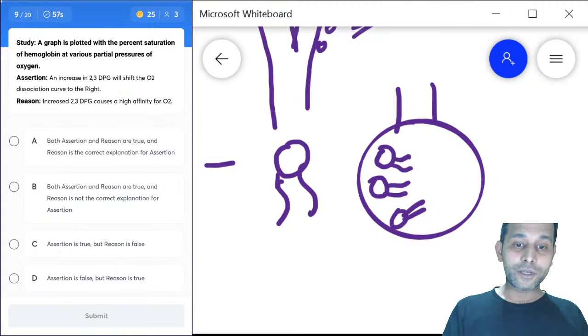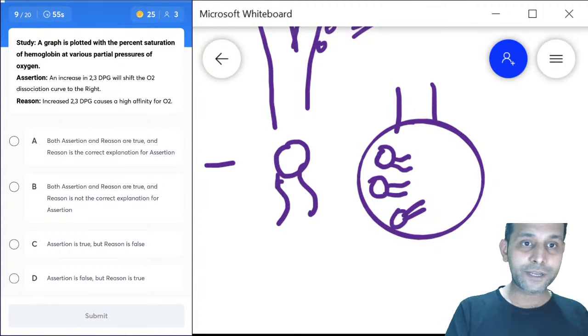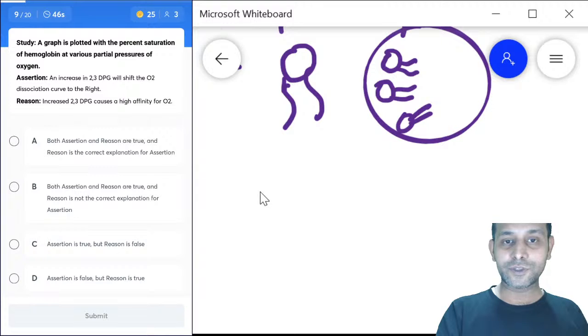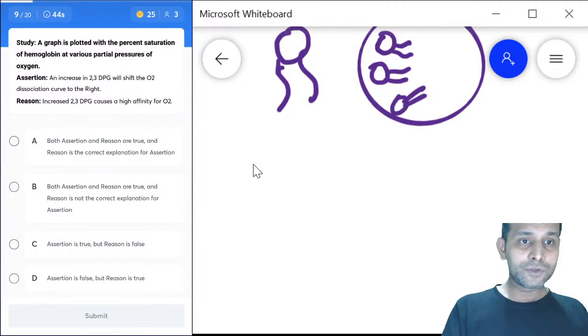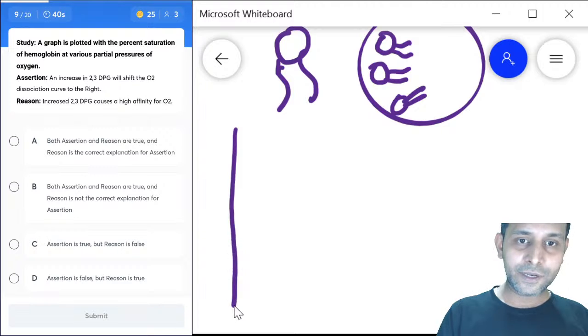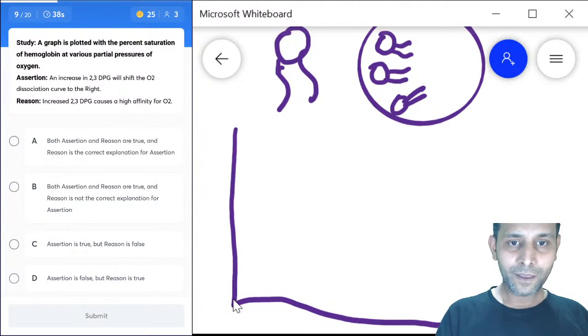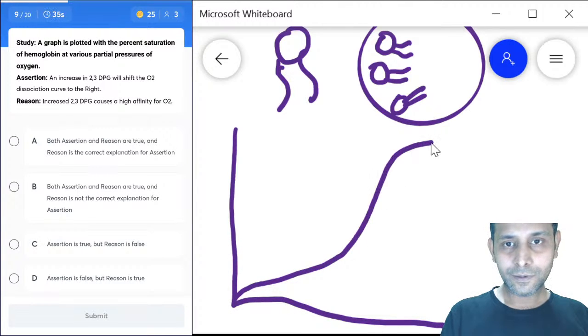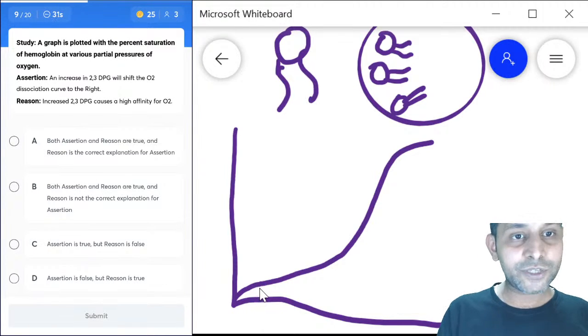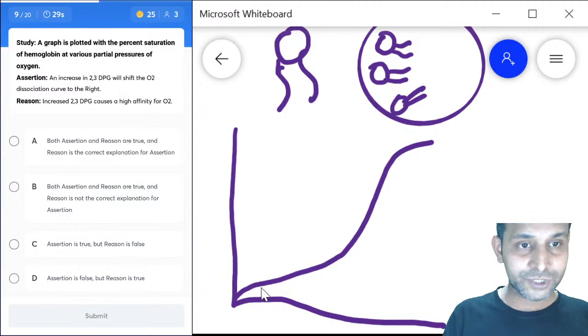A graph is plotted with percent saturation of hemoglobin at various partial pressures of oxygen. It's a question on the oxygen-hemoglobin association-dissociation curve. The assertion is that an increase in 2,3-DPG will shift the O2 curve to the right. The reason is that increased 2,3-DPG has high affinity for oxygen.